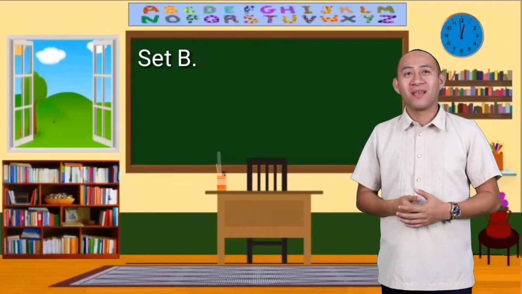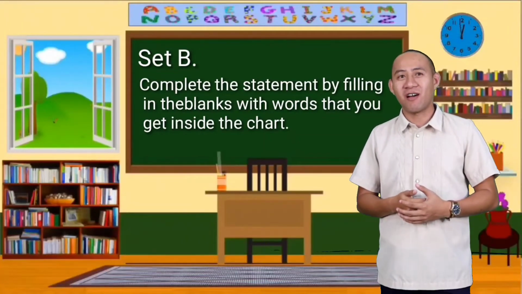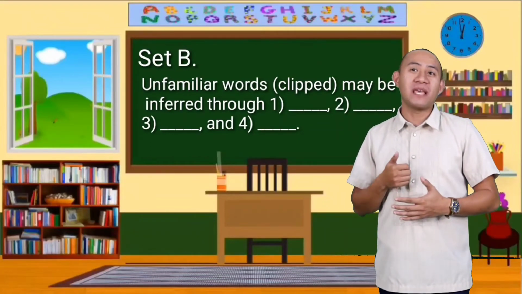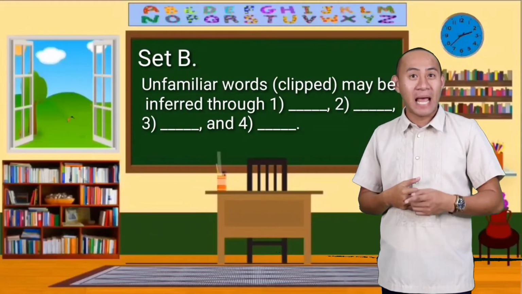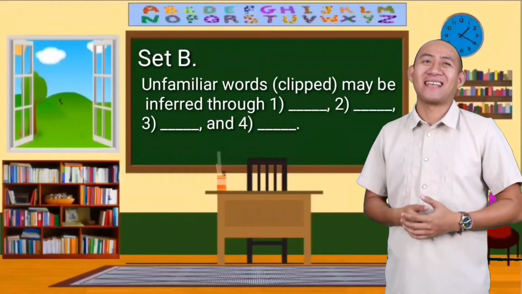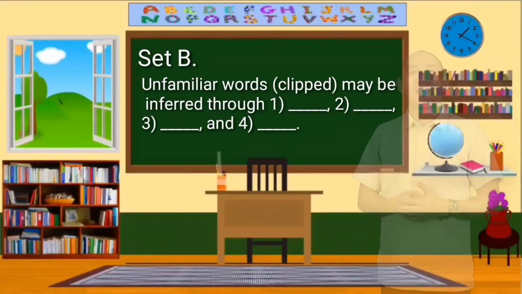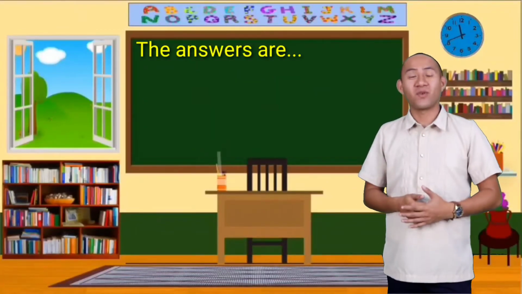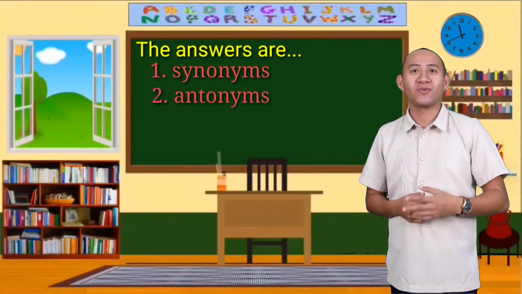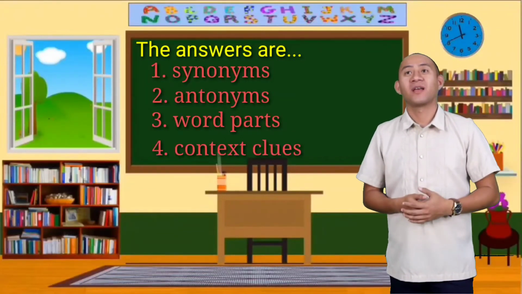Set B. Complete the statement by filling in the blanks with the words that you will get inside the chart. The unfamiliar words, which are clipped words, may be inferred through number 1, blank, number 2, blank, number 3, blank, and 4, blank. Now, here are the answers for set B. Number 1, synonyms. 2, antonyms. 3, word parts. And 4, context clues.